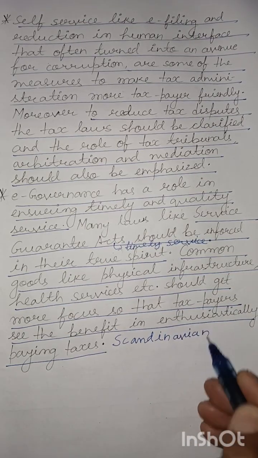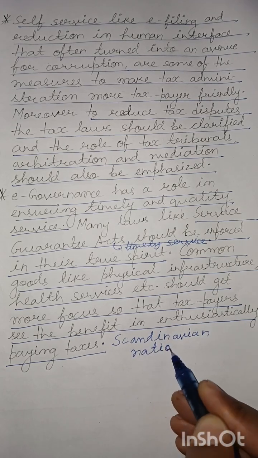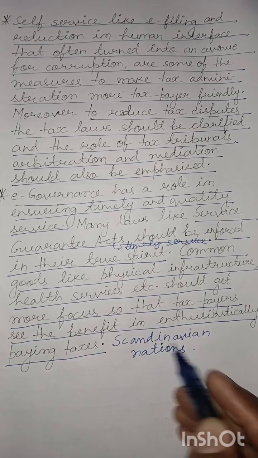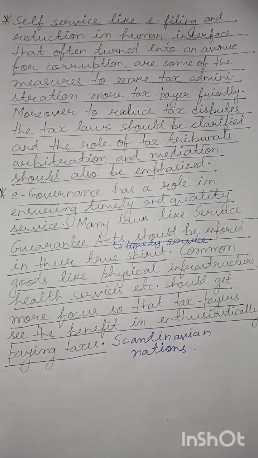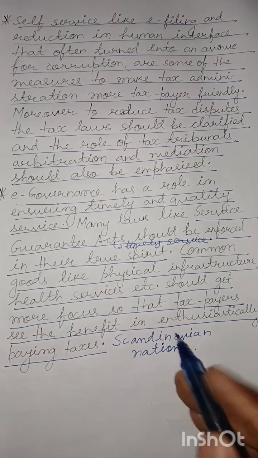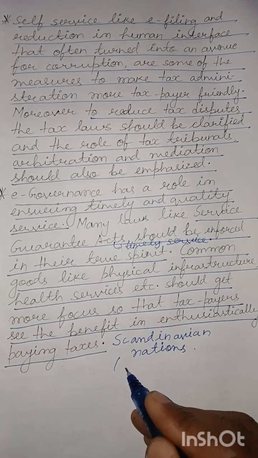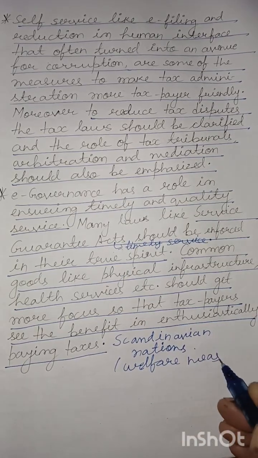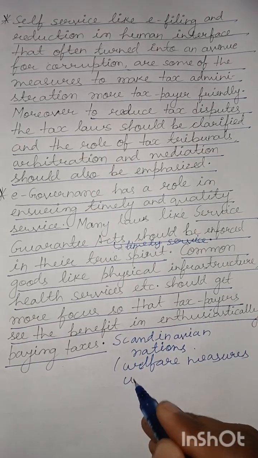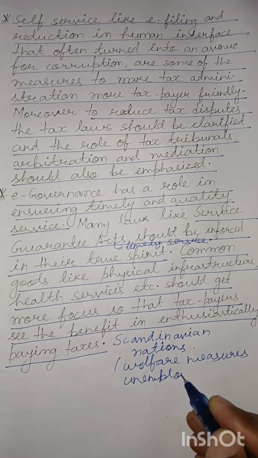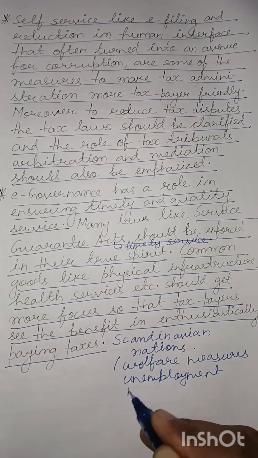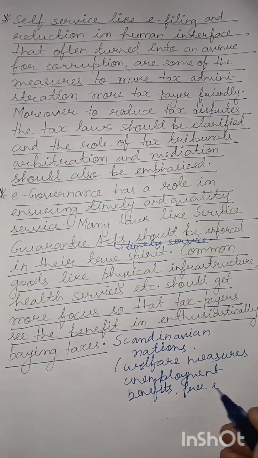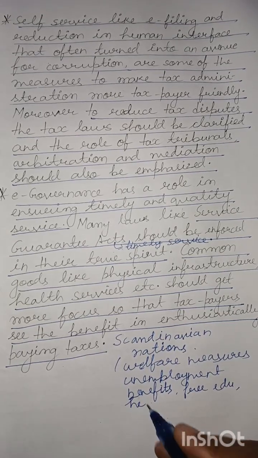Generally, these countries, for example Norway, Finland, Sweden, Denmark, etc., have high tax rates. Still, despite that, they have great tax compliance, which is often attributable to the provision of welfare measures like unemployment benefits, pensions, etc., and moreover free education, healthcare, etc.